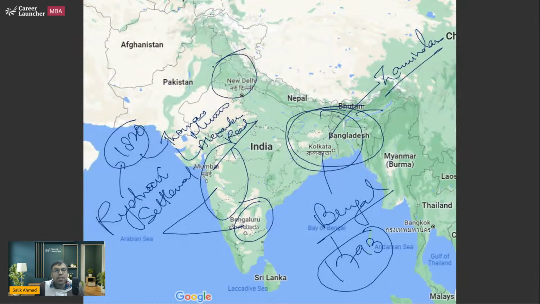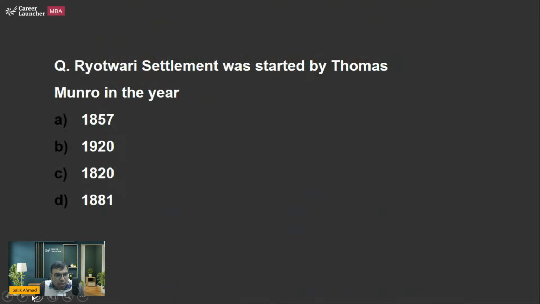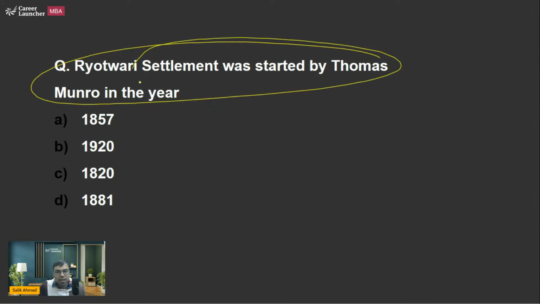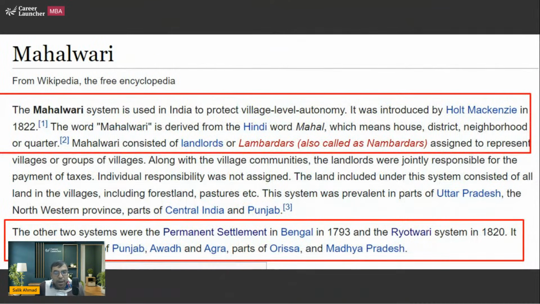Similarly, in the Punjab, Haryana region, we have something called the Mahalwari system, and that was by Holt Mackenzie. And you can see Thomas Munro, Raiyatwari settlement, 1820. C is the right answer to this question: Thomas Munro and Alexander Reid. Next is the Mahalwari system, which we have discussed. Again introduced in 1822, roughly the same year. Holt Mackenzie.